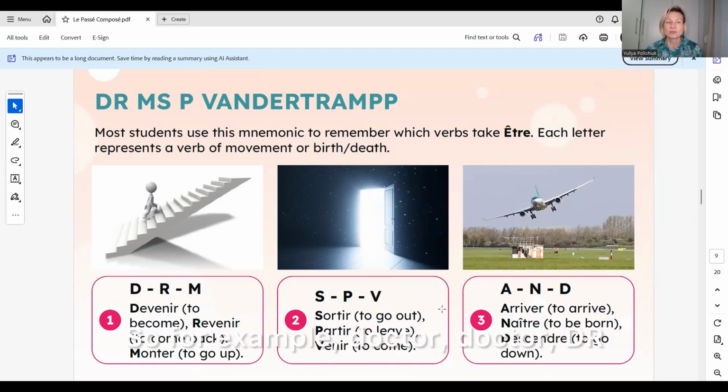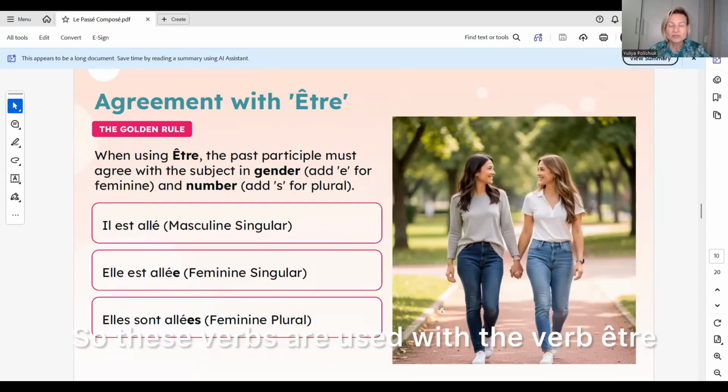So, for example, doctor, Dr will be devenir, revenir. And then we have other verbs like monter, sortir, partir, venir, arriver, naître, descendre. So these verbs are used with the verb être.